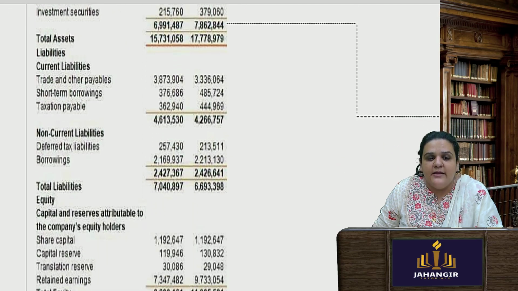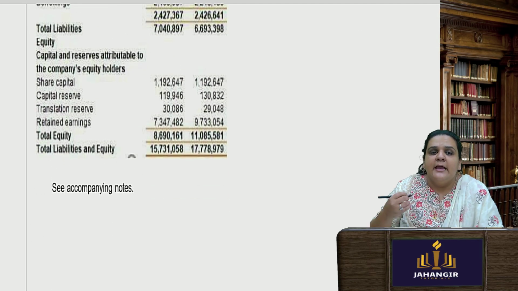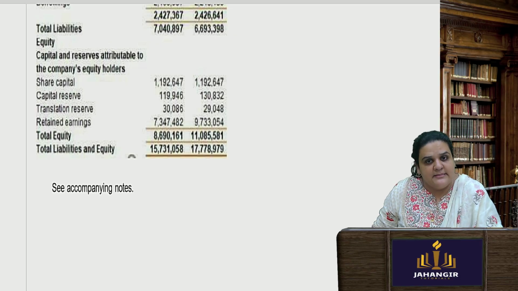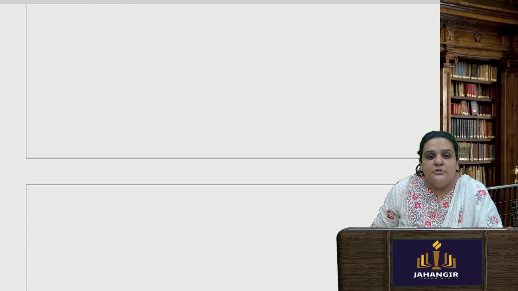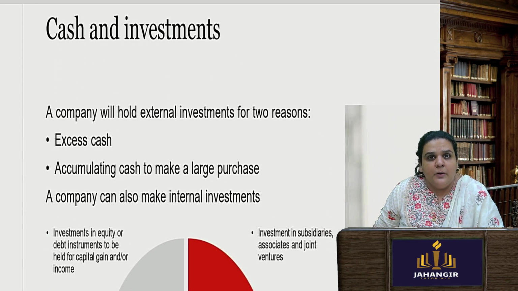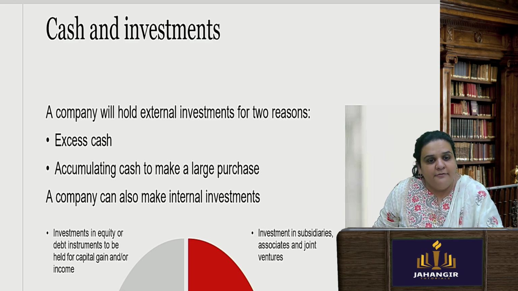Likewise, the same thing we can do for liabilities, and then for capital also, to see what has happened: whether share capital has increased or decreased, what the retained earnings are, and whether the company is making a profit or not. This is one very important thing to understand, that financial statements are always now done in a comparative format, so we need to learn how to read them in a comparative format.